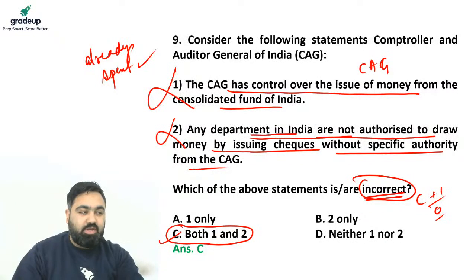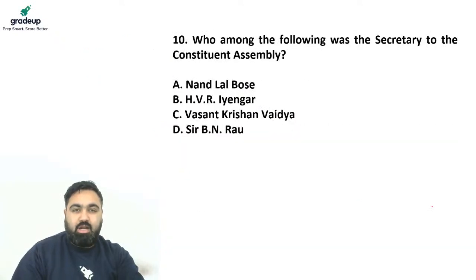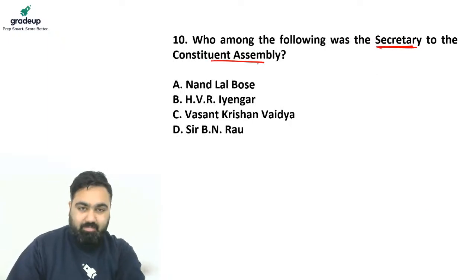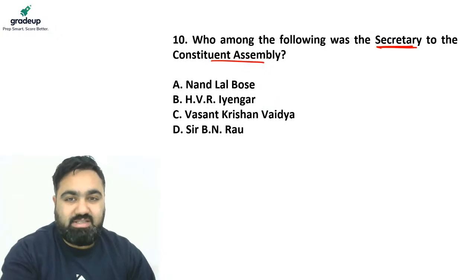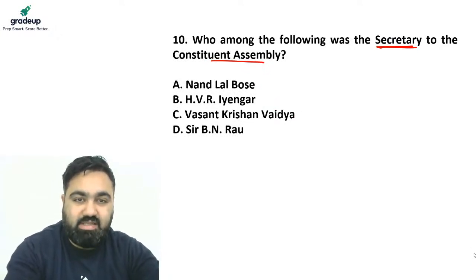Moving ahead to last question of the quiz today. All the very best, guys. Question number 10. Who amongst the following was a secretary to the Constituent Assembly? Nandlal Bose, H.V.R. Iyengar, V.K. Vaidya or Sir B.N. Rao? Let's see if we can answer this one.